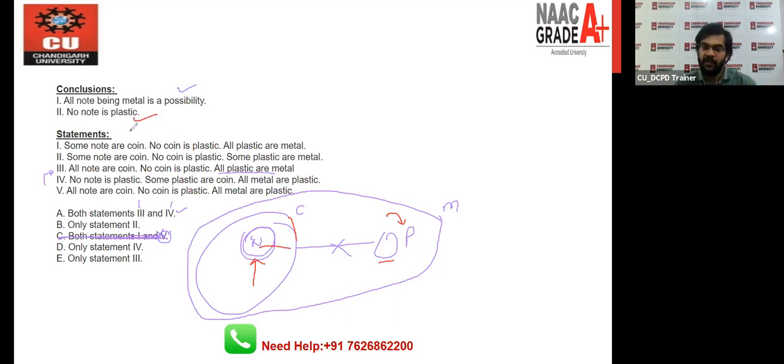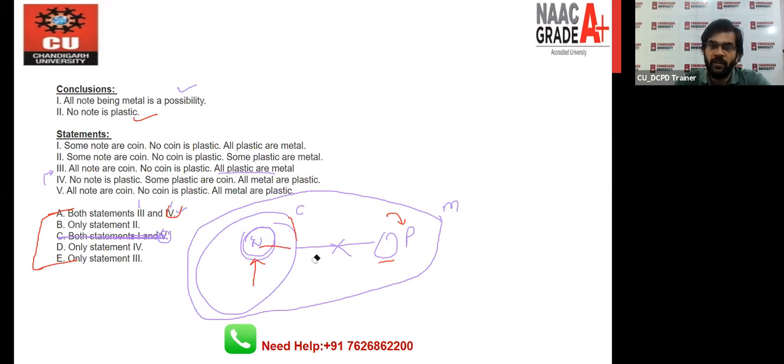So here we can conclude one thing: definitely the third statement is right, but we have one confusion. Here also third one, and here also third one. Out of these two options, A and B, we have to check the fourth also. After that we will be sure whether A is the right one or E is the right one. So for that we have to check the fourth statement also.